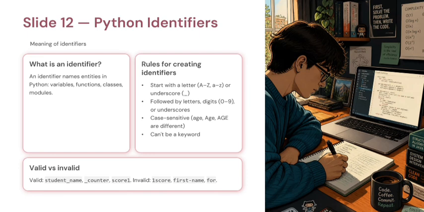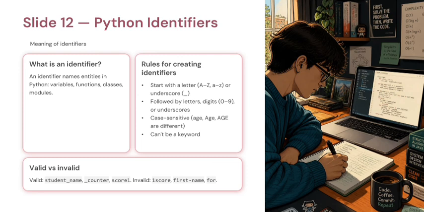Identifiers are names created by us. An identifier is a name used for variables, functions, classes, and modules. Example: student_name. This is a valid identifier. But this is invalid: 1_name. You cannot write like this.